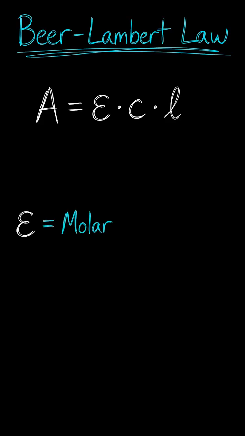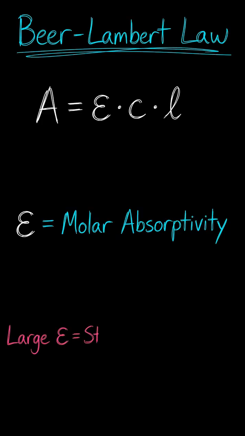In the lab, absorption is measured using the Beer-Lambert law. Absorbance equals epsilon times concentration times path length. The key parameter here is epsilon, the molar absorptivity. It reflects how allowed and how intense a particular transition is. Strongly allowed transitions have large epsilon values. Weak or forbidden transitions have small ones.